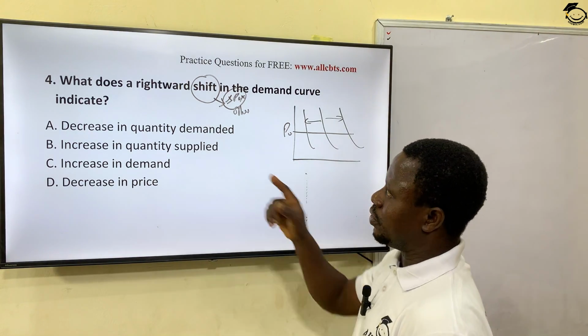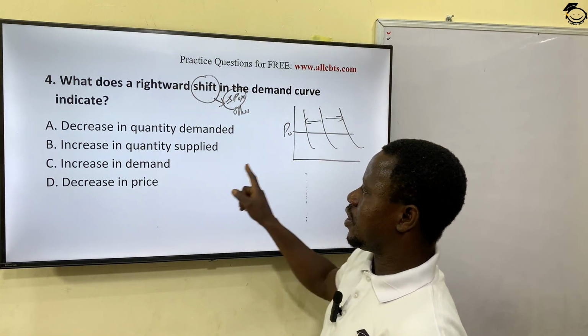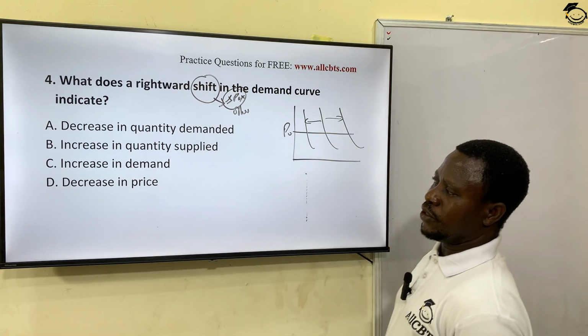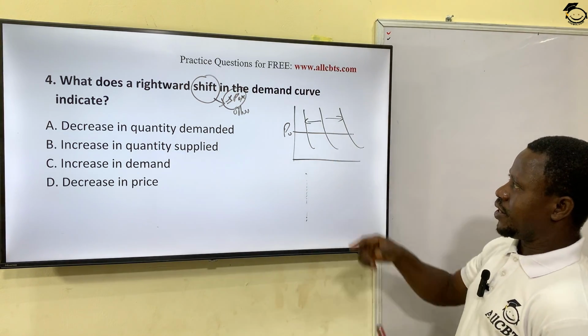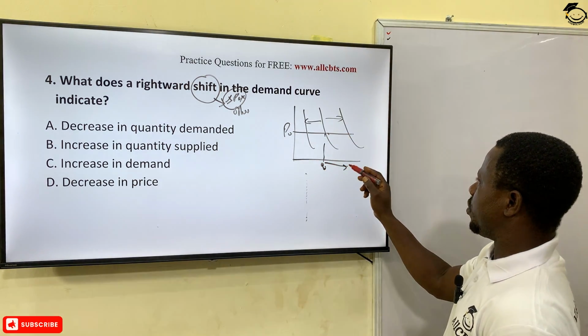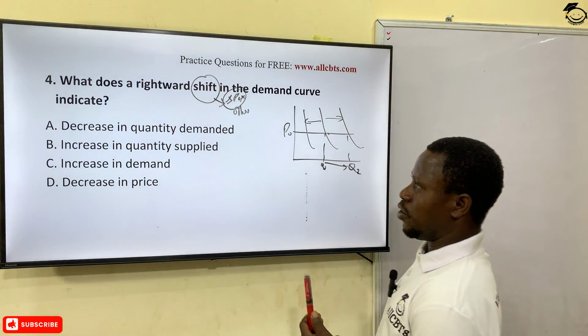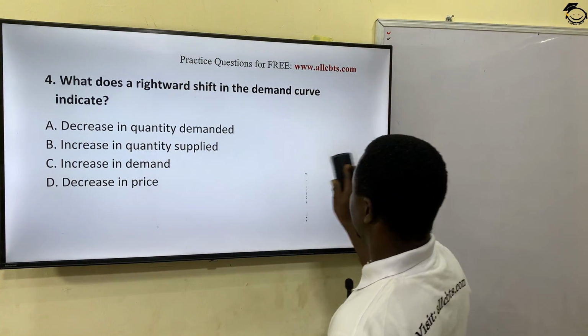So for my explanation, rightward shift, and from this diagram, means what? Increase in demand. So option C is our correct answer. You are increasing your demand from this point here, Q0, to this point here, Q2. Okay? Increase in demand, option C. All right? Let's see the next question.